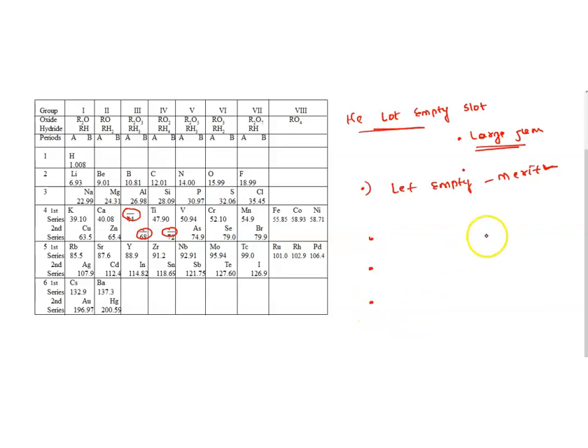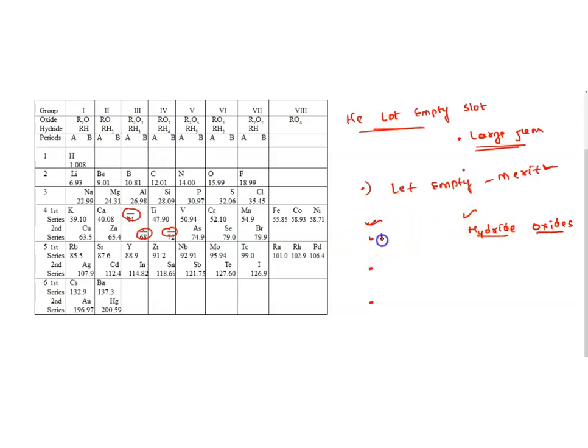He even guessed their hydrides and their oxides, that is, chemical properties, and even their atomic masses. Definitely they lie below like this.